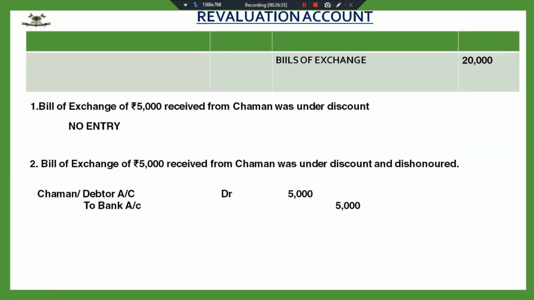So the journal entry that I'm passing for the dishonor of the bill of exchange discounted with the bank is debtor account debited to bank account. I will reduce my bank account by 5,000 and I will increase my debtors by 5,000. And if I have been asked to calculate any provision, that will be on the increased amount of debtors.